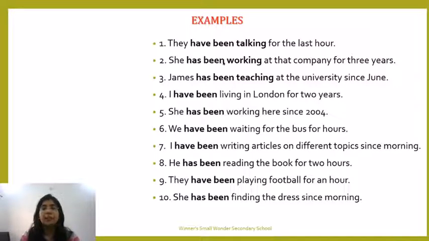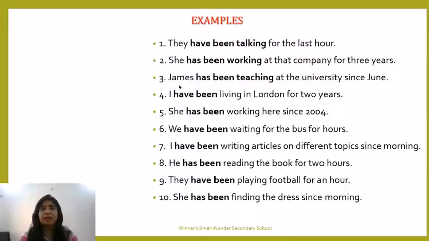She has been working at that company for 3 years. Again, this is a period of time, so we are using for. Has been working, because she is a singular noun. So with that we'll use has been, and the ing form of the verb is working. So the rule states subject plus has been plus ing form of verb plus object.